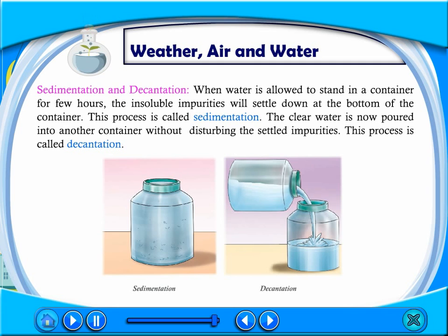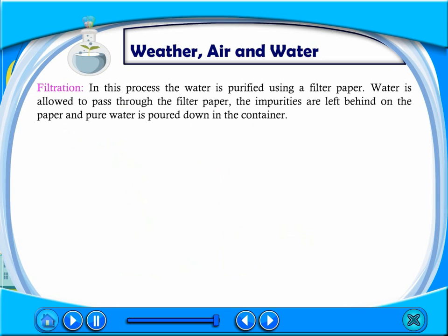The clear water is now poured into another container without disturbing the settled impurities. This process is called decantation. Filtration. In this process, the water is purified using a filter paper. Water is allowed to pass through the filter paper. The impurities are left behind on the paper and pure water is poured down in the container.